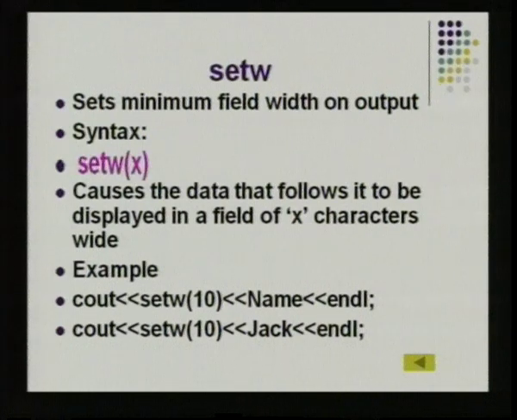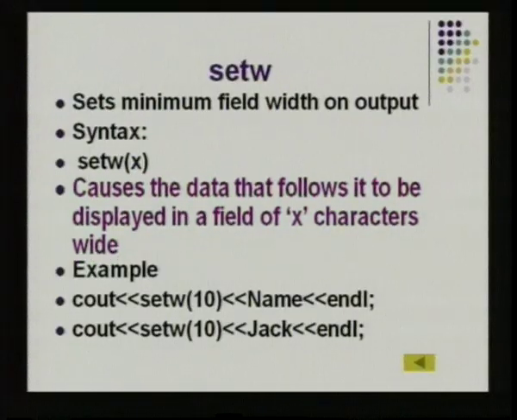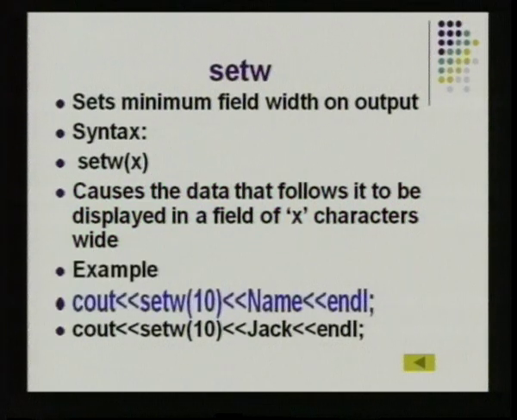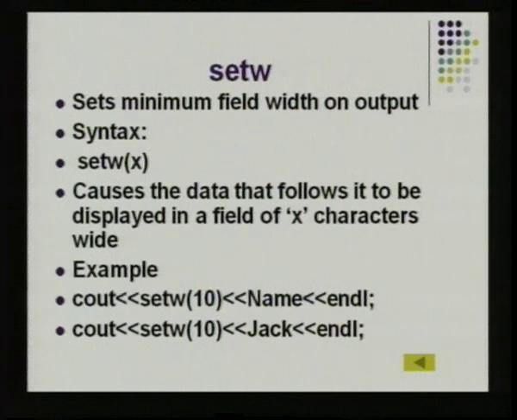Setw stands for set width, that is the maximum field width on the output screen. The syntax for that is setw, and within brackets you have to give how much width you want to set. It is usually an integer. It causes the data that follows it to be displayed in a field so many characters wide. An example for that is cout, then you give the width of the field, then the output name, and then endl. So endl will leave a line, and the set width will set 10 spaces, and it will print NAME in that space. So here also the output will look nice and spacious. Now NAME requires only 4 spaces, but you have assigned 10 spaces for NAME. So it will leave 6 spaces after the word before it prints the next one.